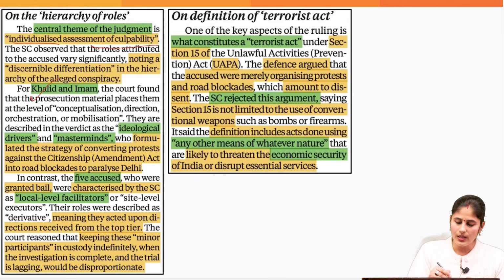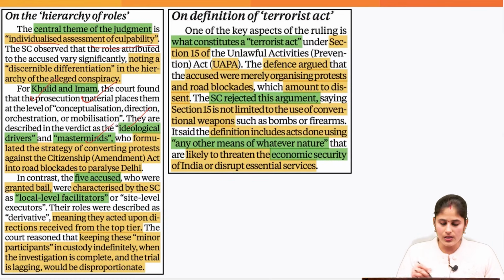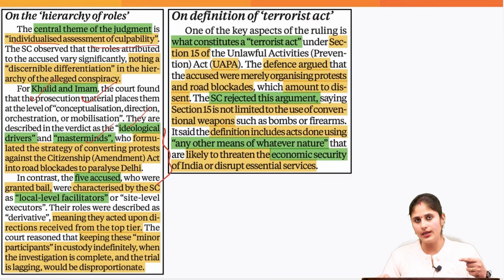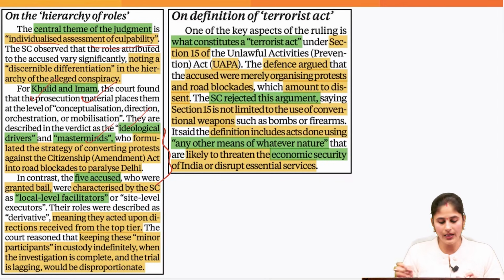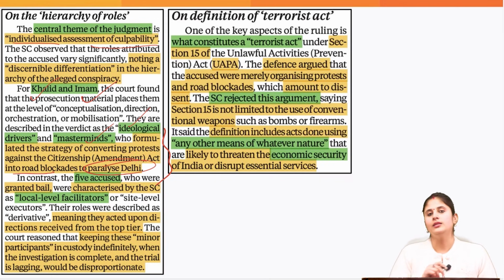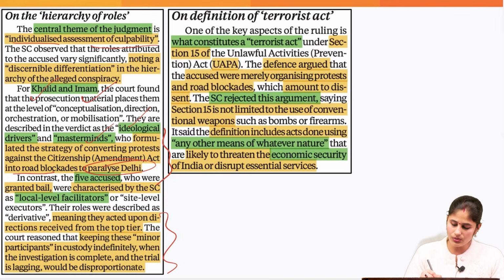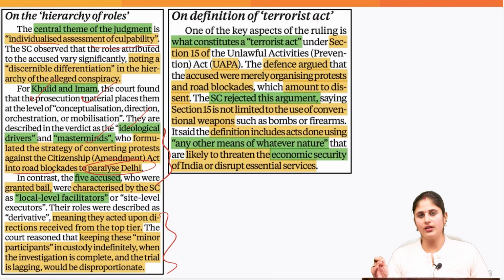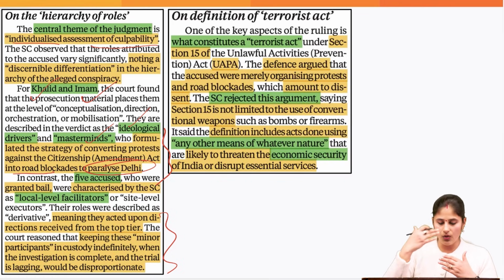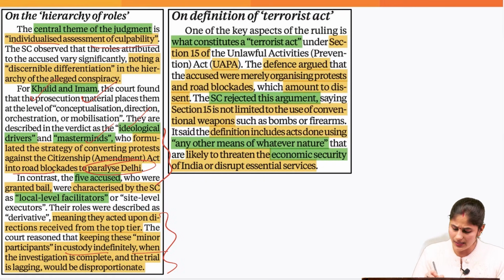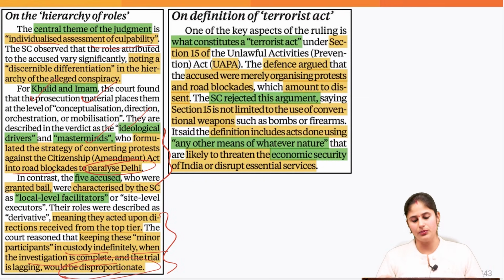So, according to the Supreme Court, Khalid and Imam were the masterminds and the ideological drivers because they formulated the strategy of converting the protest against the Citizenship Amendment Act into a road blockade, and that led to paralyzing the movement of people as well as vehicles in Delhi. Whereas the other 5 people were just executing the orders given by these 2. So according to the Supreme Court, denying bail to the other 5 accused who were merely facilitating the orders given by these 2 masterminds, keeping them in custody indefinitely, would be disproportionate.